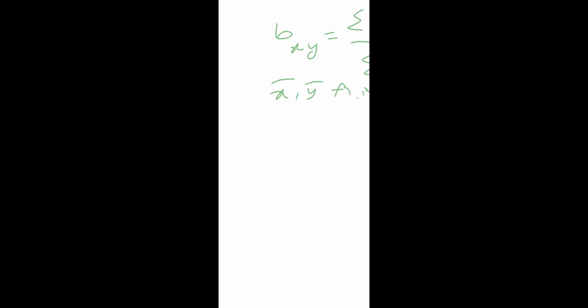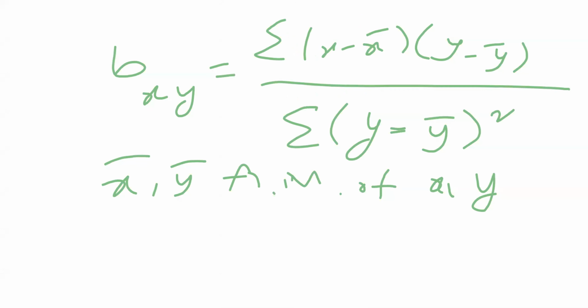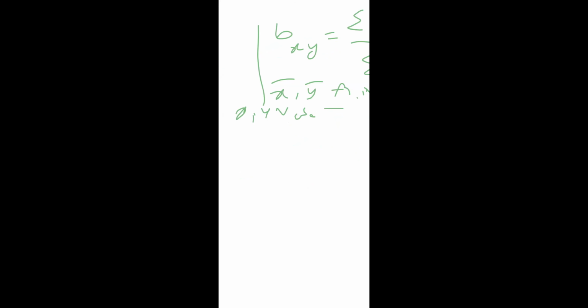Next, what are the different terms in this equation? The different terms in this equation are x bar and y bar. Here x comma y are the two variables.